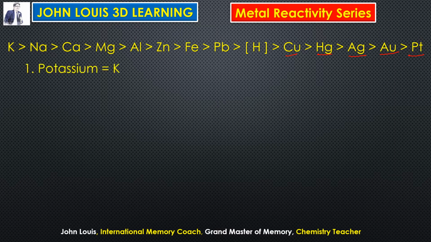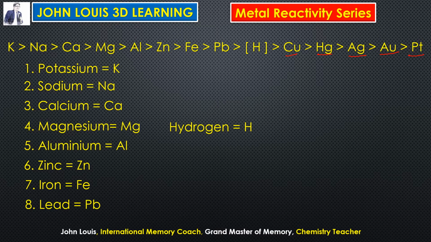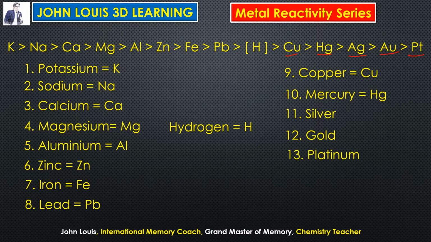We need to remember it. Okay, first let us see what the names are. K stands for potassium. Na stands for sodium. These two are highly reactive metals. And then calcium, magnesium, aluminium, zinc, iron, and lead. These are all medium reactive elements. Then comes the reference material, hydrogen. Then the less reactive metals: copper, mercury, silver, gold, and platinum. So this is the order of the metal reactivity series.